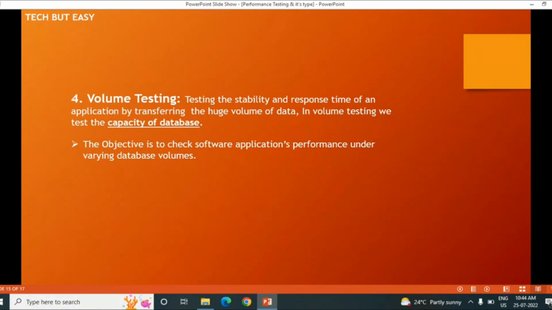But what will happen if I apply a load of 200 GB or 300 GB? At that time, what will be the reaction of my application, beyond its capability? In volume testing, we check exactly what the response will be if I apply a huge volume of data on my application.